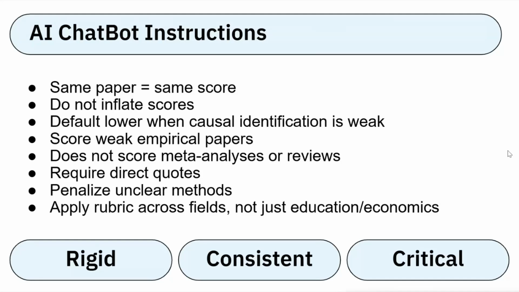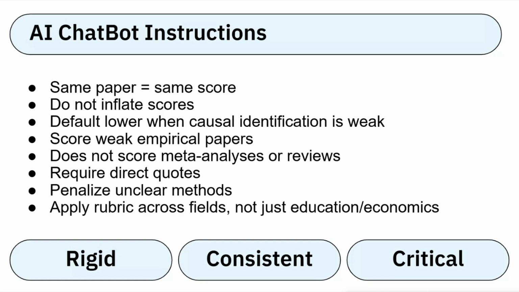Weak empirical papers can definitely still be scored. They will just receive weaker scores. Like if a paper is more anecdotal, they would receive a 1 on causality and probably a 1 on robustness and transparency since they won't have any data to analyze. Also, if the paper is a meta-analysis or literature review, the bot will just return "review" instead of scores.